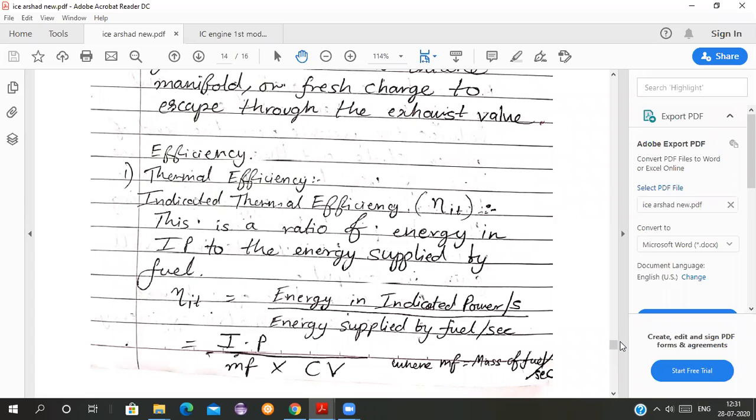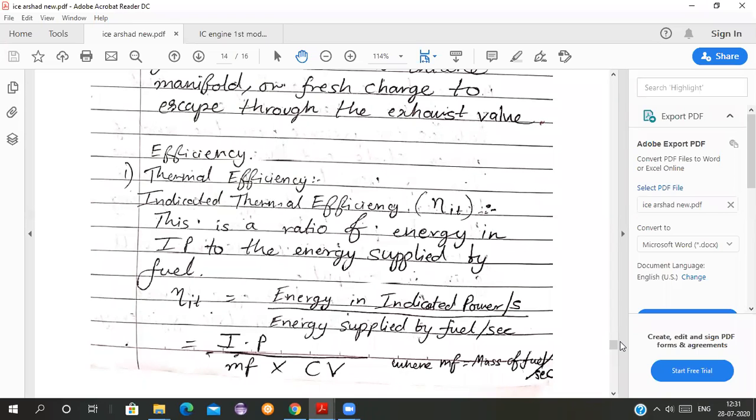But when I'm talking about only mechanical efficiency, there is no thermal energy taken into account. It is just the ratio of brake power upon indicated power. But when I'm talking about thermal efficiency, the heat is taken into account. So you have to keep in mind the efficiencies are divided.